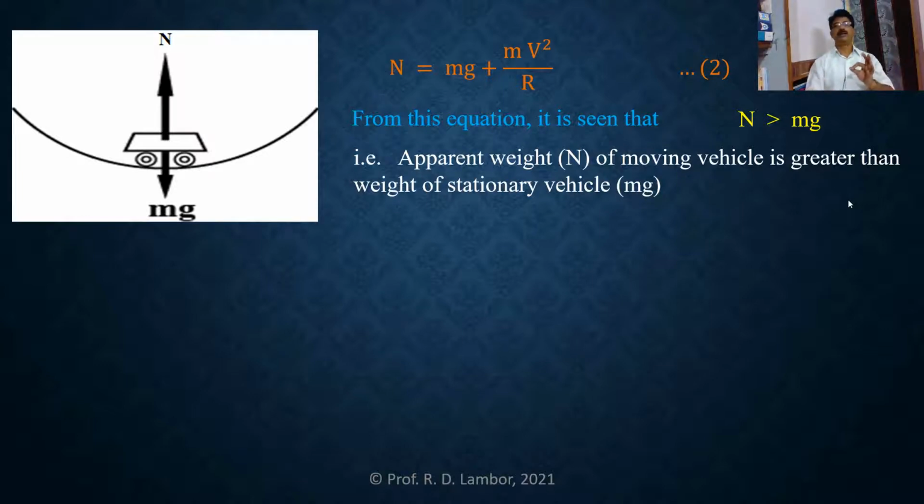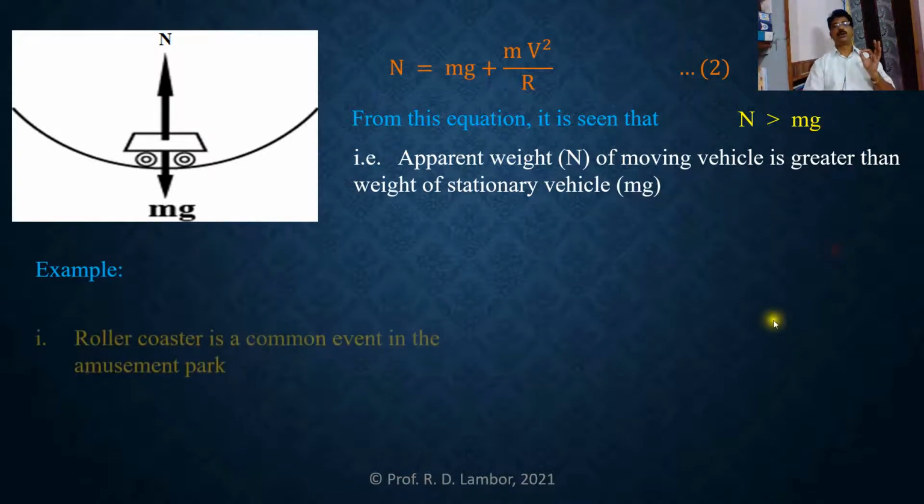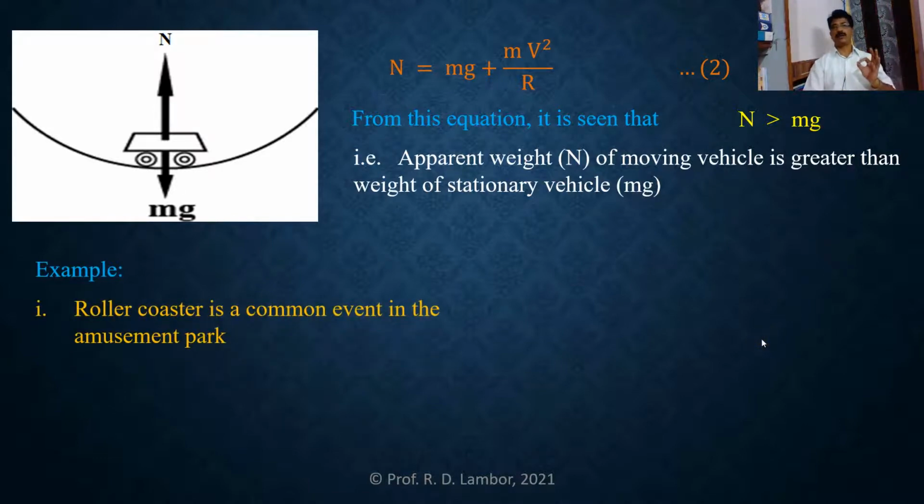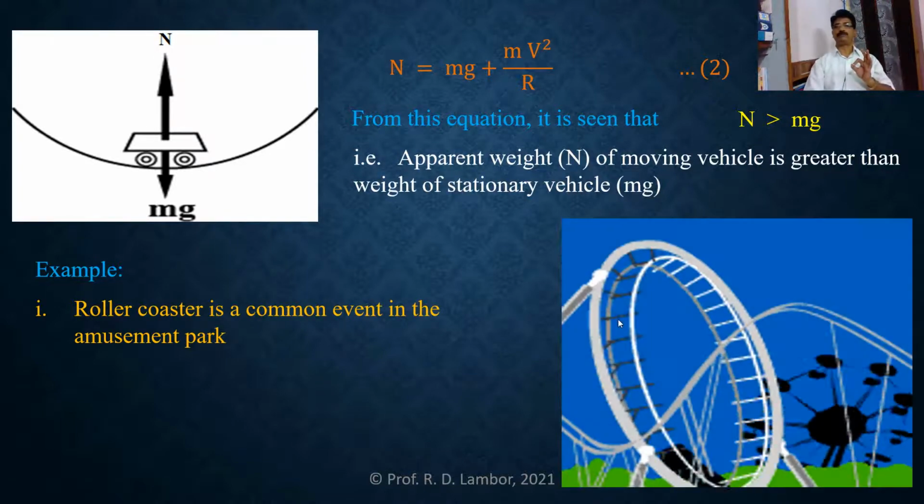Let us learn one more example explaining vertical circular motion. The roller coaster, that we all know. The roller coaster is a common event in an amusement park, and you can see the video explaining the rides in a roller coaster.